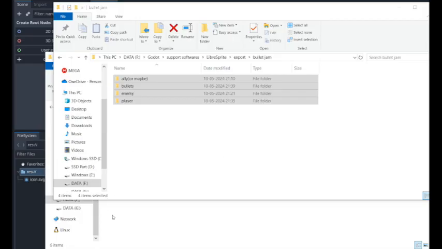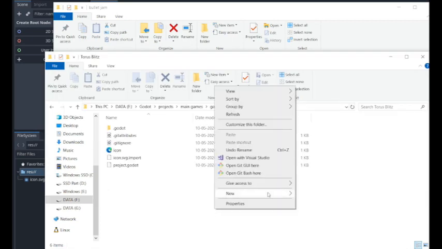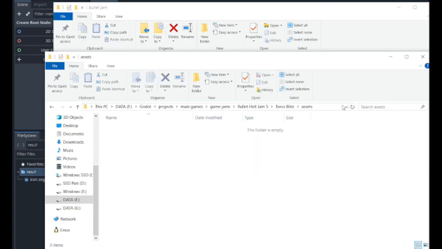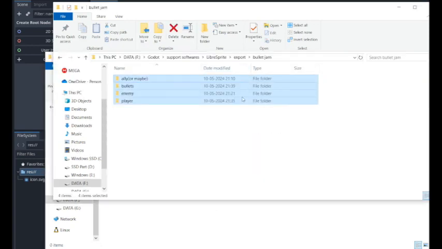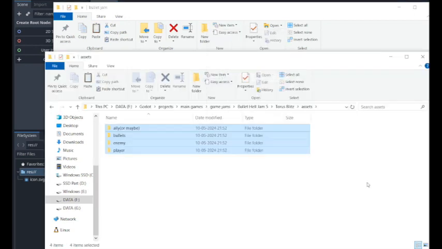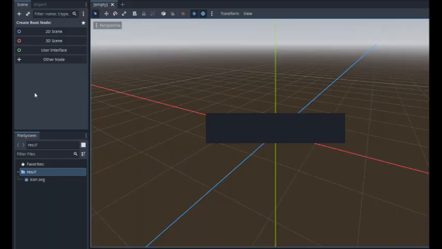Alright, now that we created a new scene, I'm going to go ahead and create an assets folder where I'll put all of my images, alright? And go ahead and copy all of these into my assets folder, alright? And with that, it should get imported.